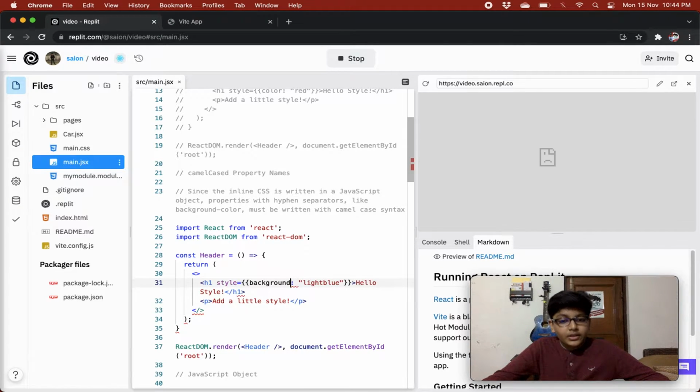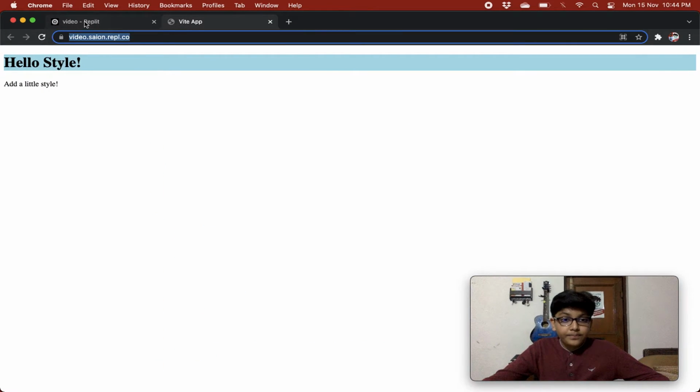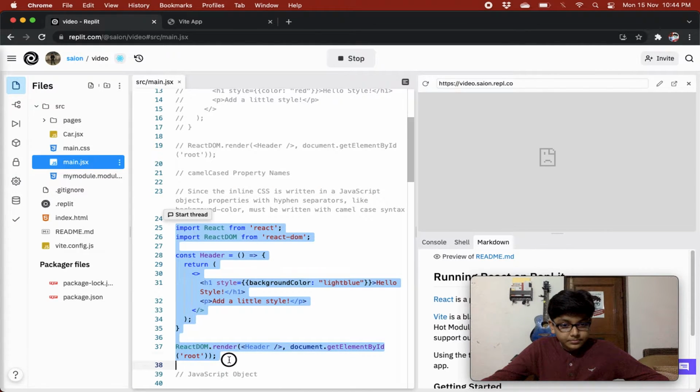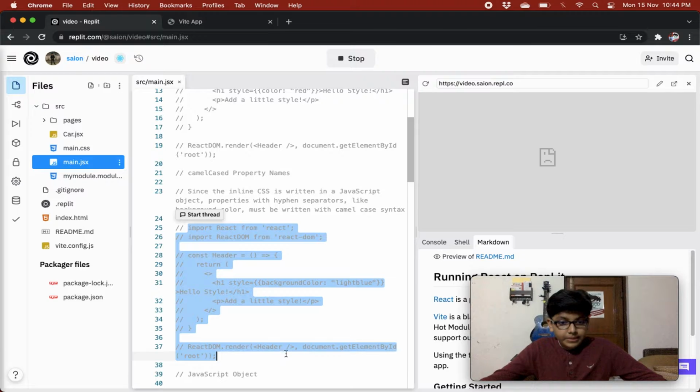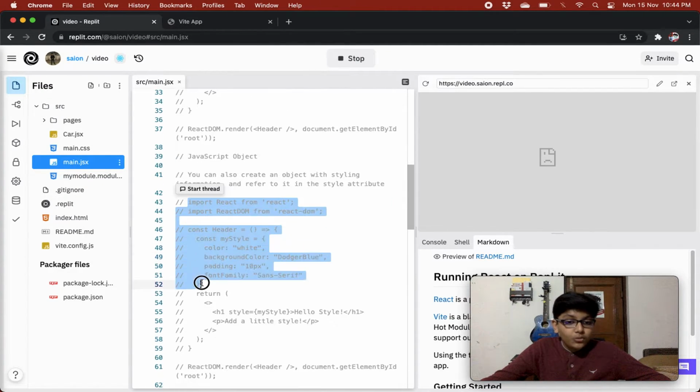So it is bringing that red line saying that there's an error over there, right? And now there's no red line because we have given background color property correctly, right? Quite cool. Finally, JavaScript object. You can also create an object with styling information and refer to it in the style attribute, right? So what is over here?